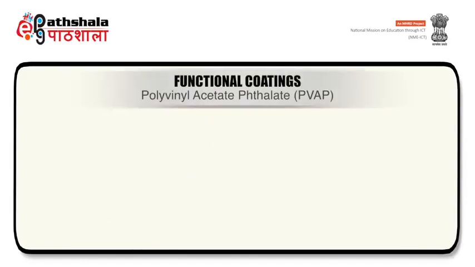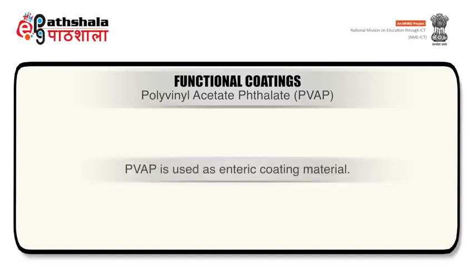Now the very first example under functional coatings is polyvinyl acetate phthalate. PVAP is used as an enteric coating material.